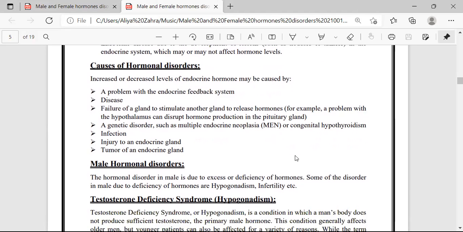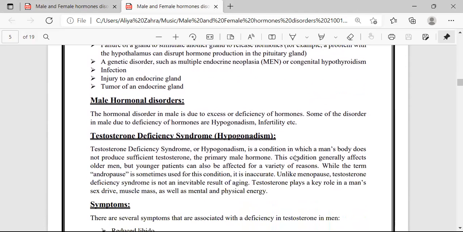Next is diseases. Different diseases have a different level of hormone. Then next is failure of a gland to stimulate another gland to release hormones. Next, genetic disorders such as multiple endocrine neoplasia or congenital hypothyroidism, infection, injury to an endocrine gland, and tumor of an endocrine gland cause the hormonal imbalance in the body.